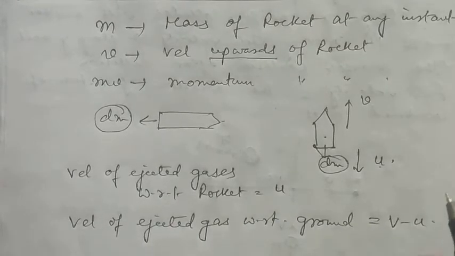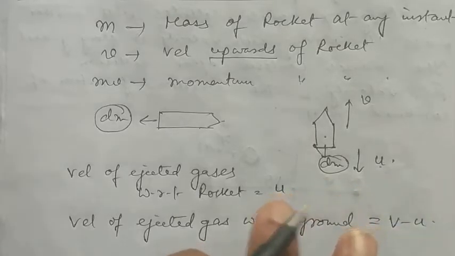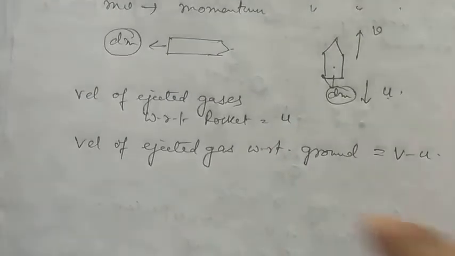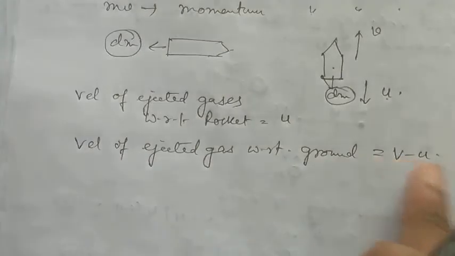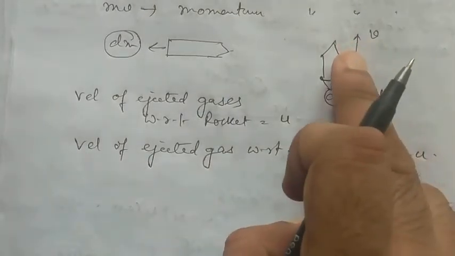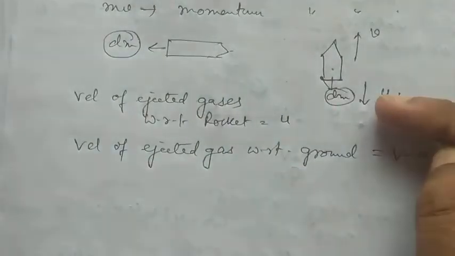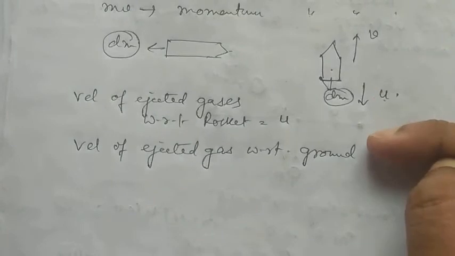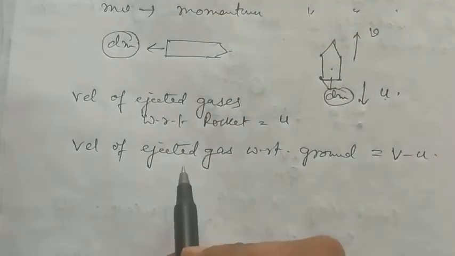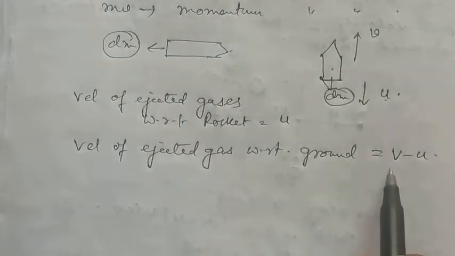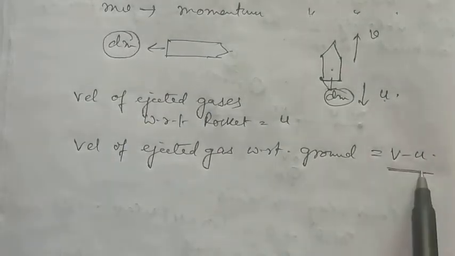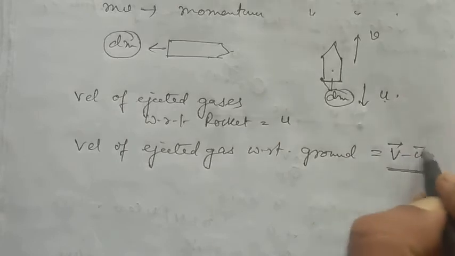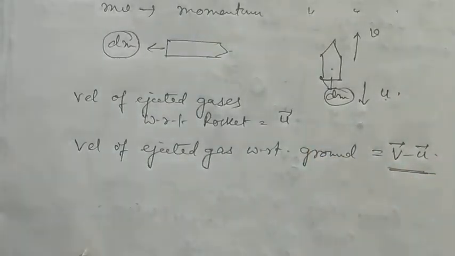That means a person standing on the ground will find the velocity of the ejected gases to be v minus u. We can always put a vector sign on top.